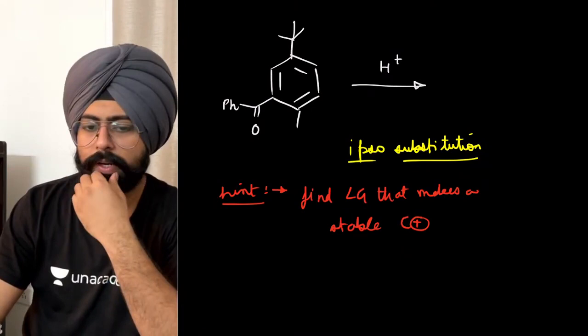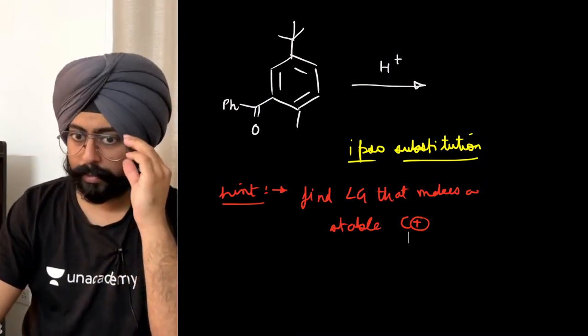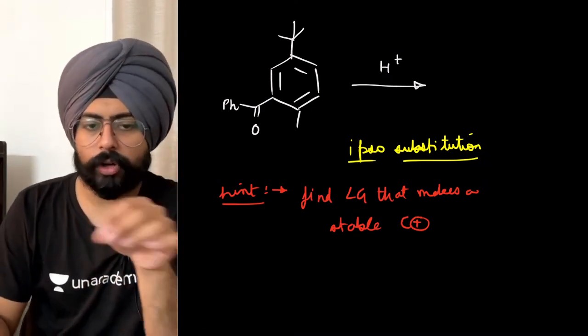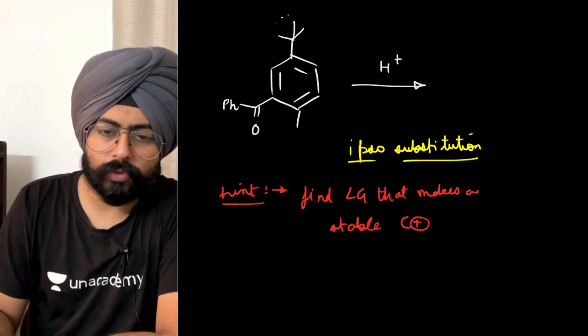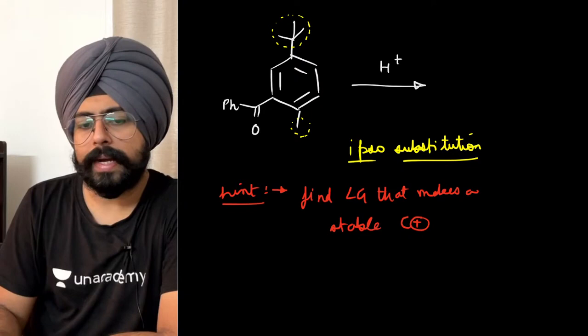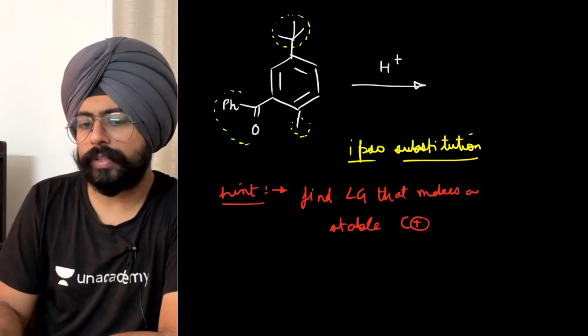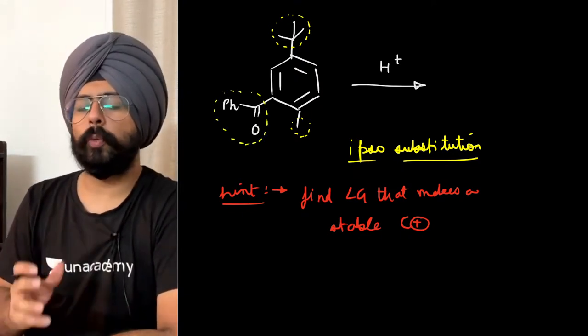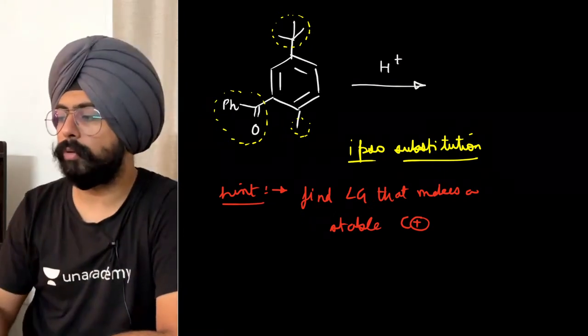Janardhan, no, that's not correct, brother. It is an ipso substitution. Basically, let me give you one more hint. You have three groups over here. This can be a leaving group, this can be a leaving group, and this can be a leaving group. Now, out of these three, think which of these groups will make the most stable carbocation.